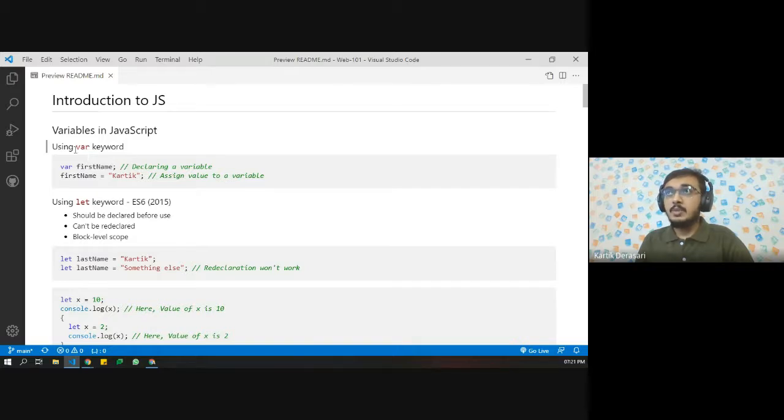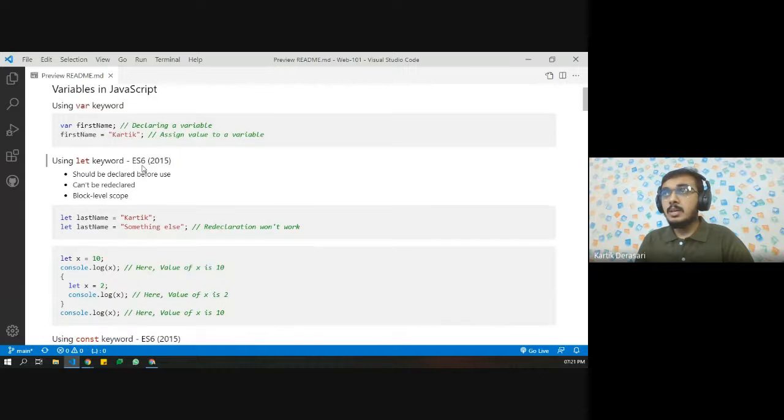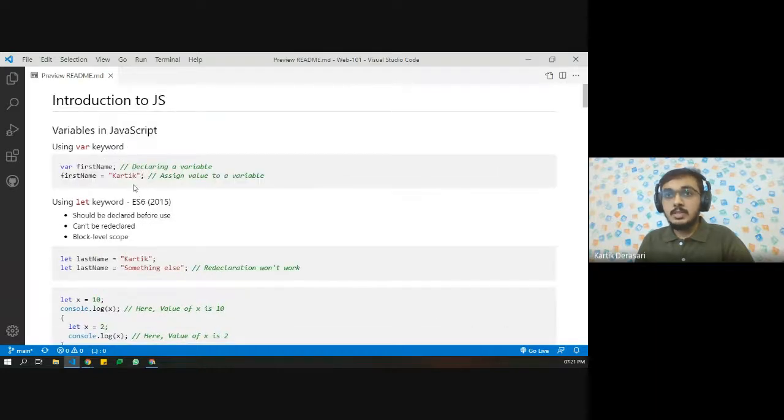The var keyword was used earlier, but we discussed something about ECMAScript at the start of the session. There are different versions of JavaScript, and the version launched in 2015 is called ES6, which is very famous among the JavaScript community and is also considered the industry standard right now.